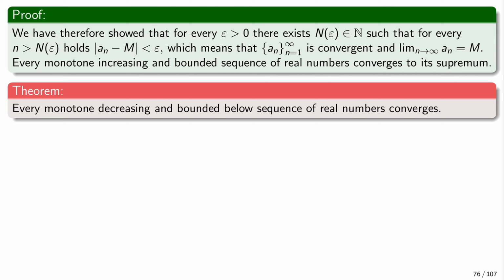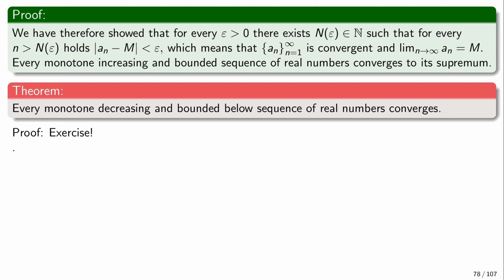Now, we could have another theorem that says that every monotone decreasing and bounded below sequence of real numbers is also a convergent sequence. And, well, how would we prove it? Well, I hated it when I was a student and somebody would do this, but the proof is an exercise. But in this case, it's really important that you do this exercise to verify that you understand all the stages. So, in fact, the axiom of completeness is equivalent to saying that every set that is bounded above has a supremum. It's equivalent to saying that every set that is bounded below has an infimum. That is the greatest lower bound.